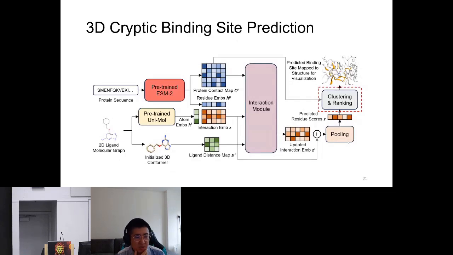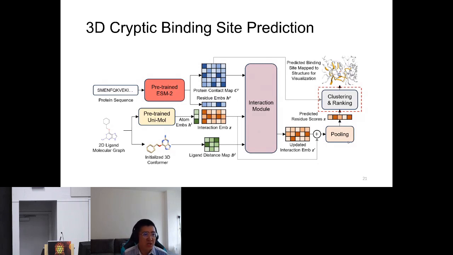So thank you for your question. For the first one, we map the predicted scores back to the structure just to have some visualizations and compute the 3D-based metric.